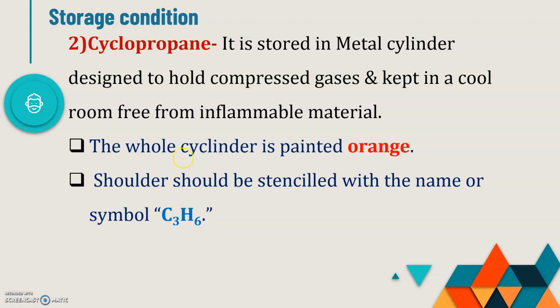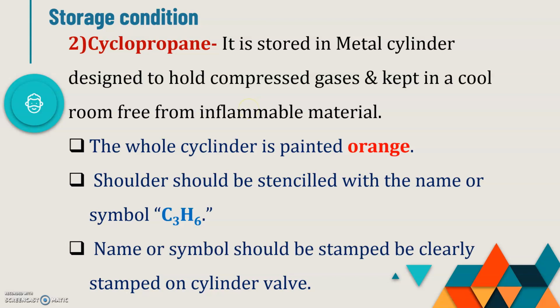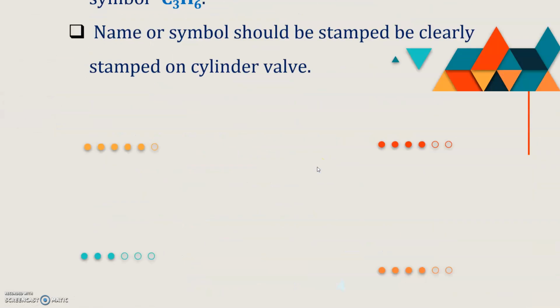So these are the precautions you must consider during the storage of cyclopropane. The name or symbol should be stamped on the cylinder wall, easily visible to handlers. So these are the precautions that must be taken during storage.